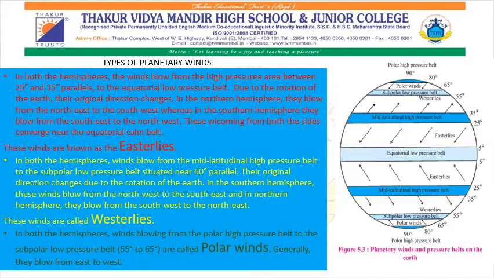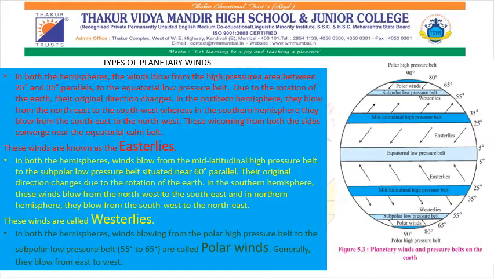Now these winds are called easterlies. What are westerlies? To go a little ahead, the winds blow from the mid-latitudinal high pressure belt to subpolar low pressure belt situated near 60 degree parallel, and their direction is from northwest to southeast in southern hemisphere, and in northern hemisphere they blow from southwest to the northeast. These winds are called westerlies.